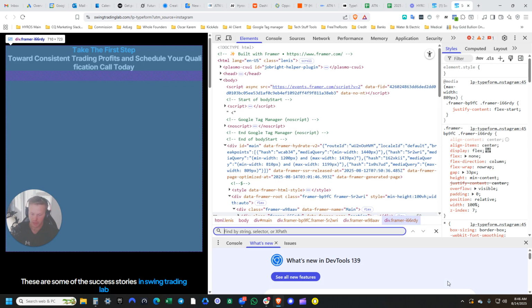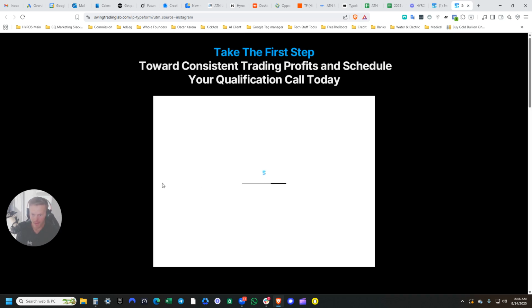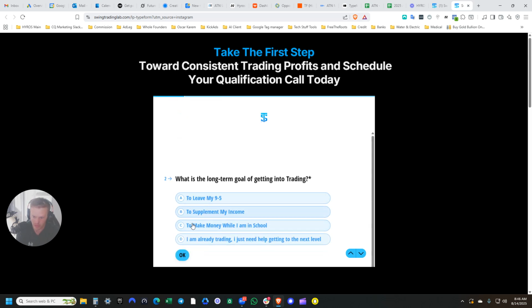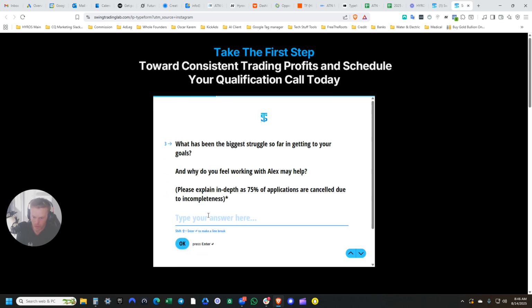So then, yeah, boom. Let's also look at this universal page. Okay, so we also have the default tracking script right there. That's fine. And then I'll run through the Typeform right here. Do you have, yes, I do, 100%. I am already trading. I need help getting next level. Boom. I'll just put test.